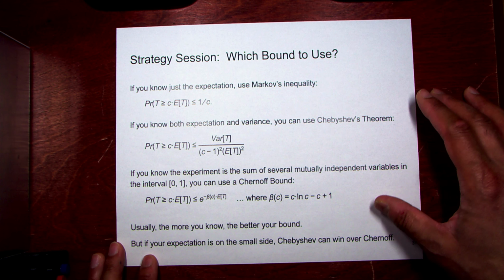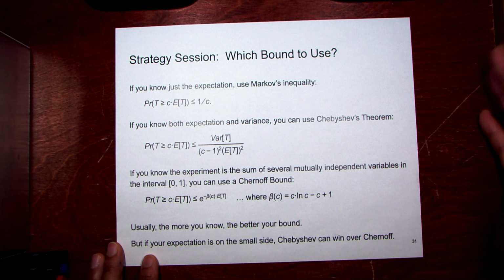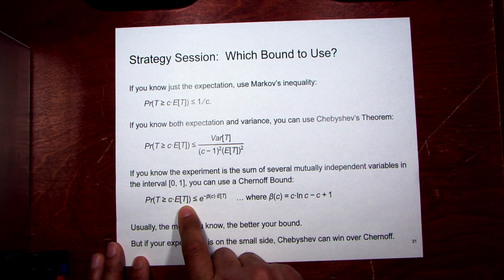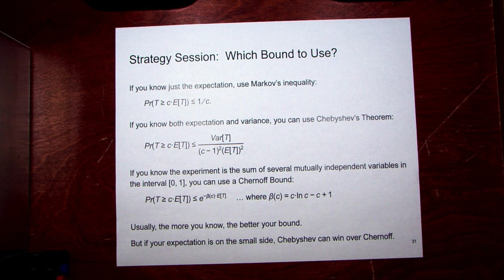Oftentimes it's a bit of a horse race between Chebyshev and Chernoff, and you'll see this on your assignment when you start bounding things. You'll be like, why does Chebyshev give a better bound than Chernoff? Well, sometimes it's like that, especially if the expected value is small, since that's part of the exponent. If the expected value is large, that's part of the exponent too. Large negative exponents tend to converge a lot faster than small expected values. So keep that as a warning in your hand. You can try either bound, and whichever one is better, you should use. But be warned that Chernoff is not always going to win.